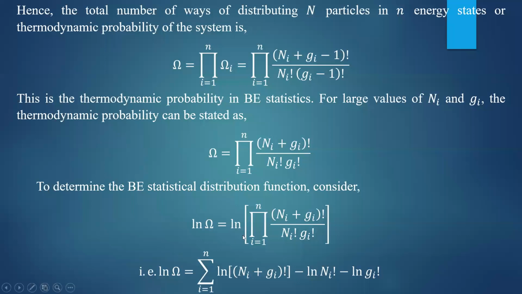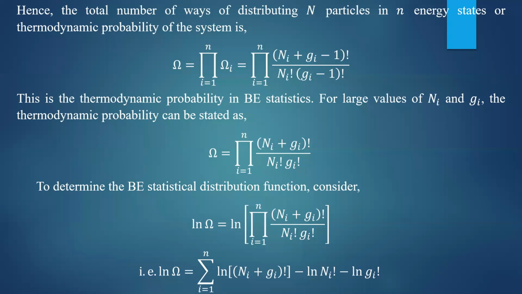Therefore this product becomes summation. Inside the summation you will get ln of (Ni plus Gi) factorial minus ln of Ni factorial minus ln of Gi factorial. If you apply the ln to the product, that will give you the sum of ln of individual terms, in accordance with the logarithmic identity.